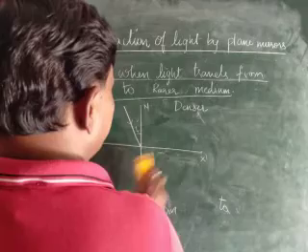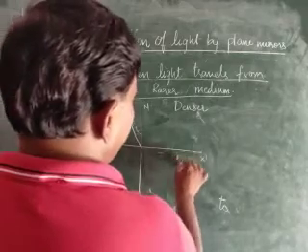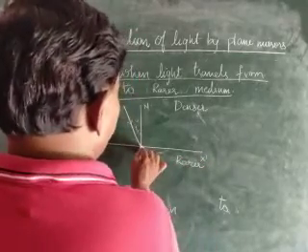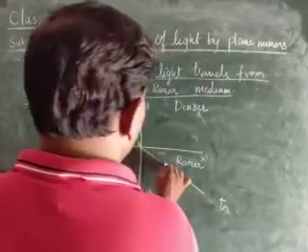When the light travels from denser medium to the rarer medium, what happens? The refracted ray moves away from the normal.